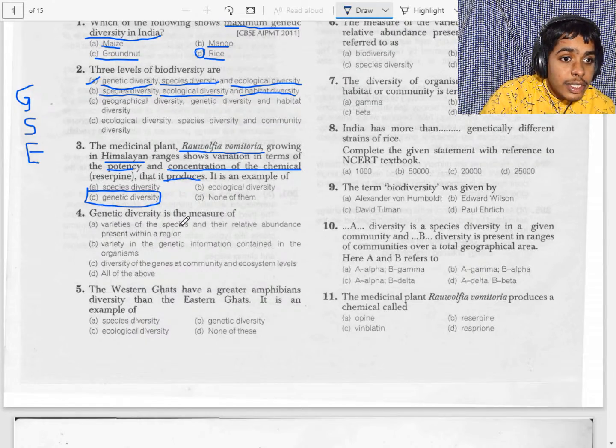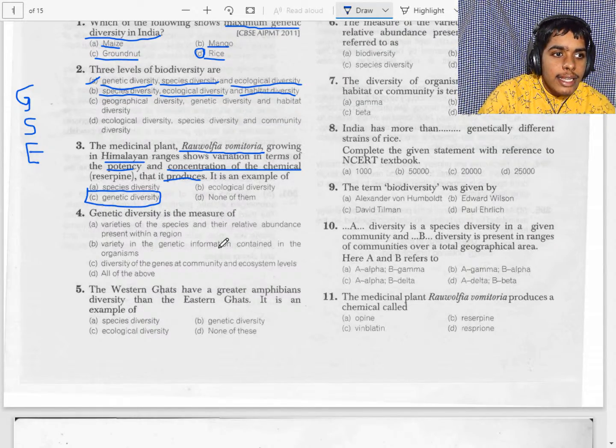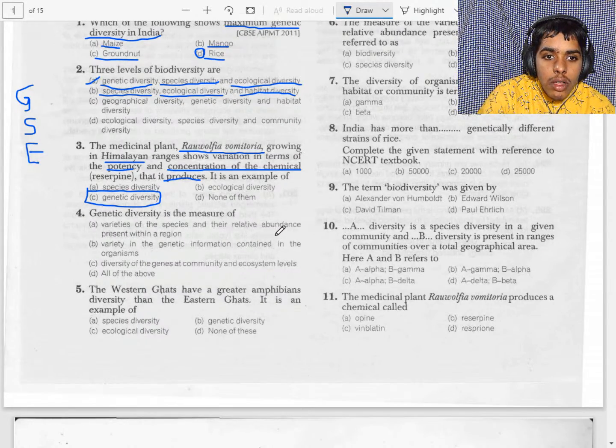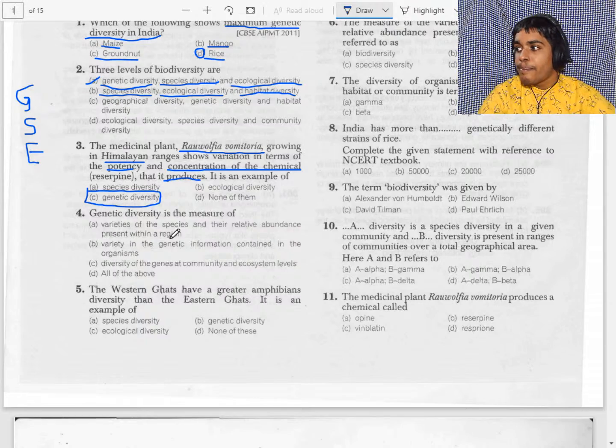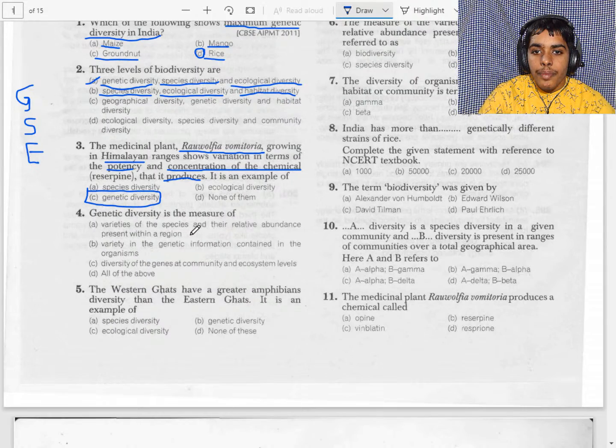Variation in the genes of a species increases with increase in size and environmental parameters of the habitat.